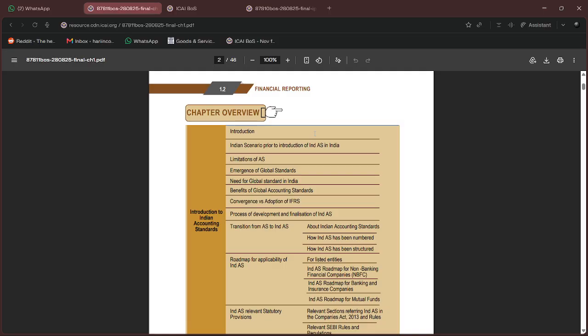So it necessitated the need for IFRS, which we have converged into Ind AS, and we are following it in India. This summarizes the need for implementing Ind AS.